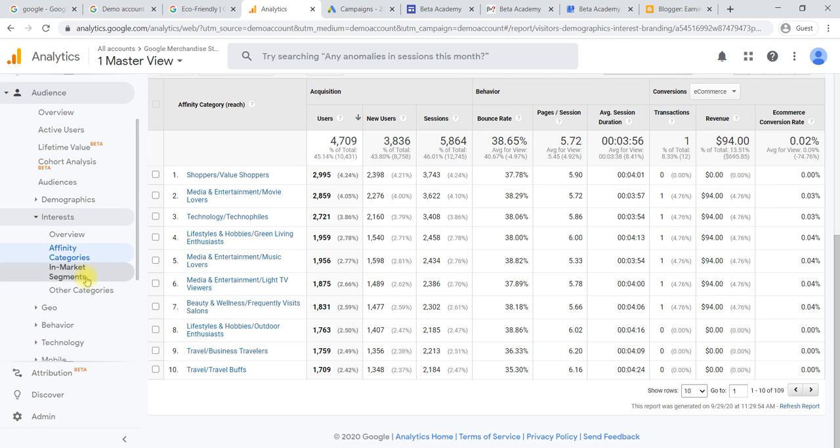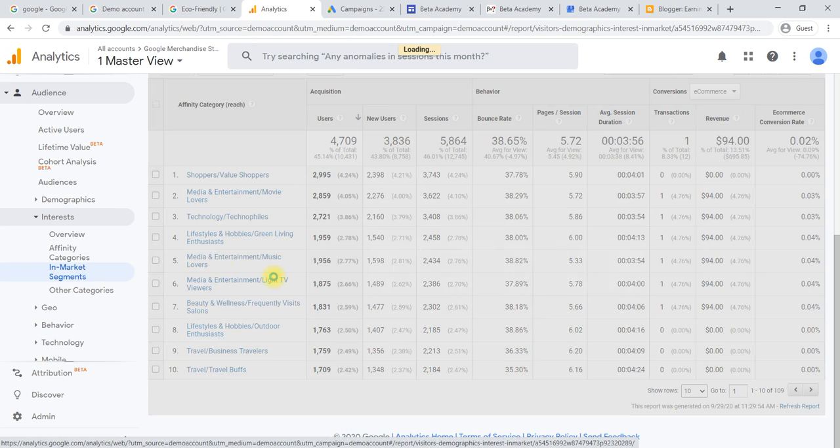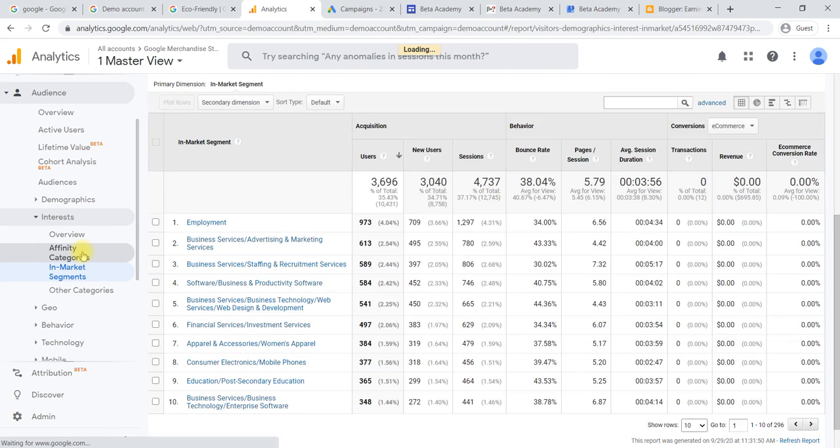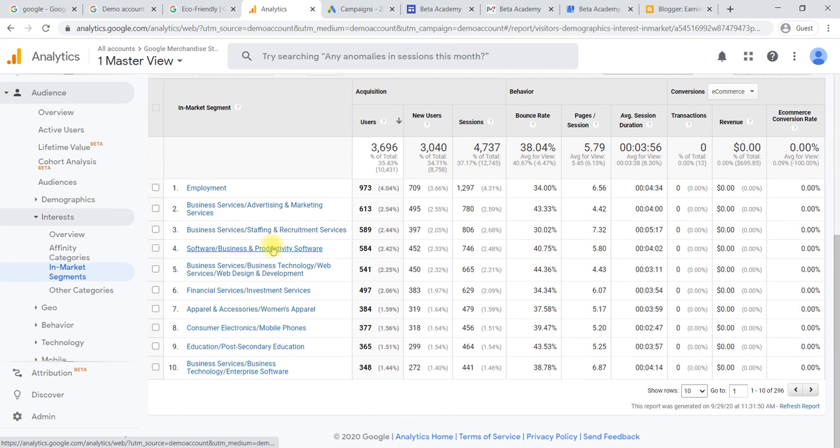Next it comes to the in-market segment. This is category wise, for example employment referral, advertisement and marketing services, productivity software, and mobile phones.